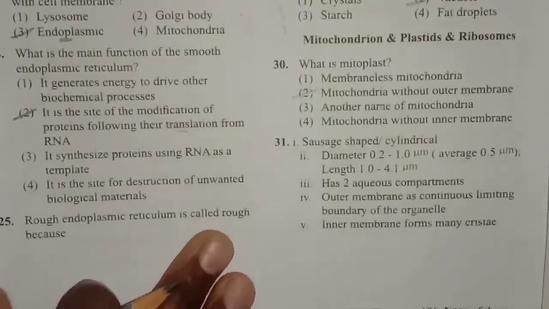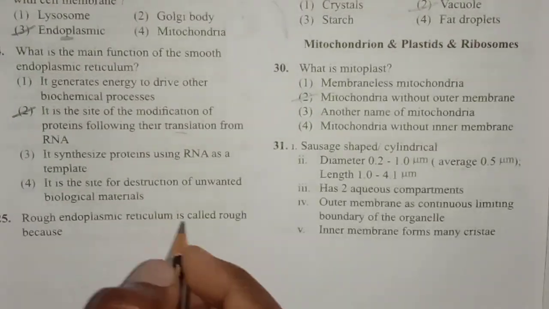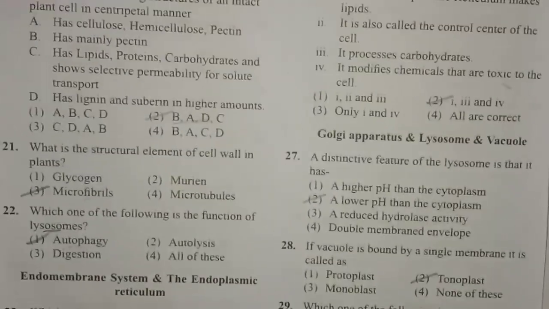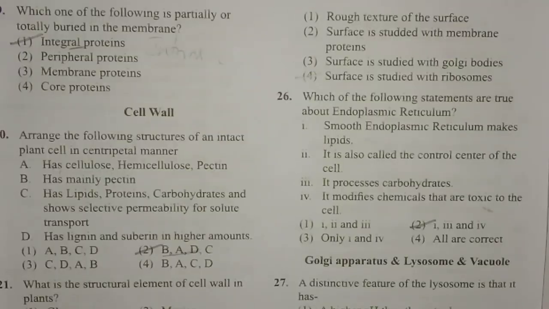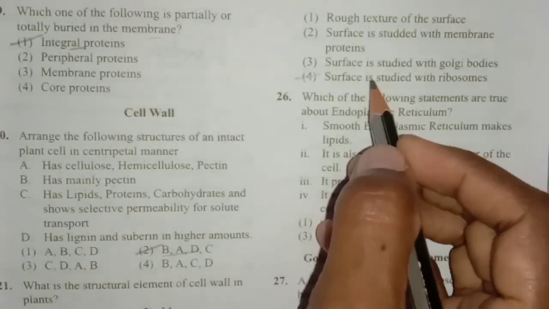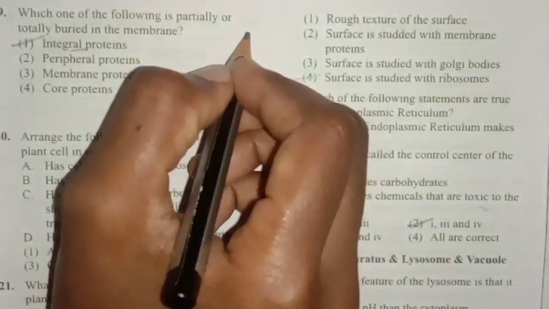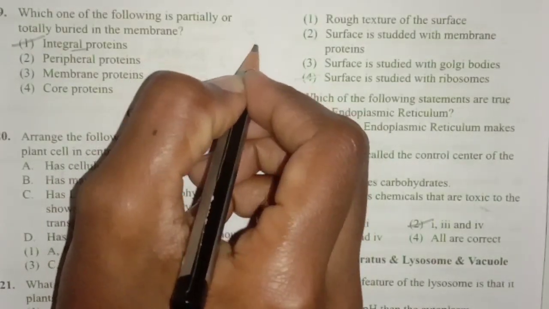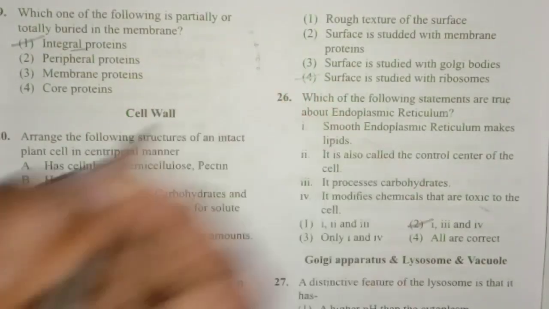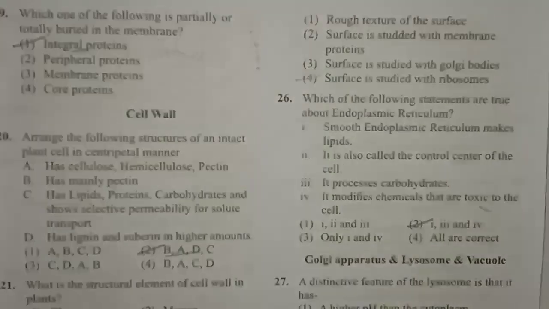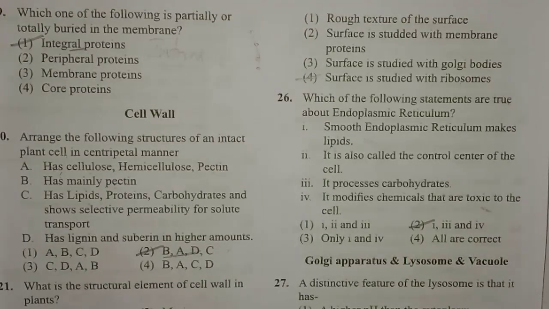The next one, rough endoplasmic reticulum is called rough because why? It is called rough because its surface is studded with ribosomes. When the endoplasmic reticulum is coated with ribosomes, such type of endoplasmic reticulum is called a rough endoplasmic reticulum. Otherwise, it is called a smooth endoplasmic reticulum.